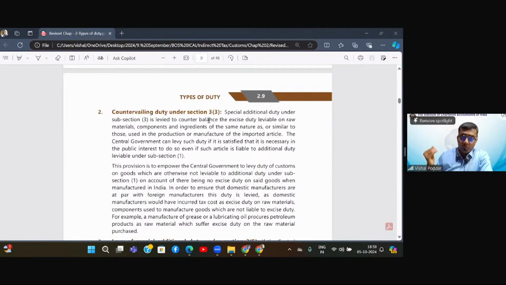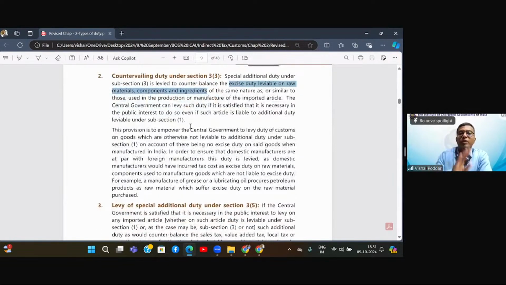How parity? A domestic manufacturer who's manufacturing toys is required to pay some excise duty on his input side, that is on the raw material, that is plastic. But the output toys is exempt. But even though output is exempt, whatever tax he has paid on the input side on the plastic, that is part of his costing, and to that extent, it has added to his price. So on the same ideology, they are saying that we will also levy excise duty of raw material. But this 3.3 is applicable only when 3.1 is exempt. So there is no scenario where 3.1 and 3.3 both are applicable, because then it will be highly unfair and irrational.